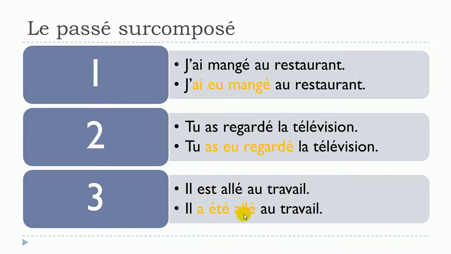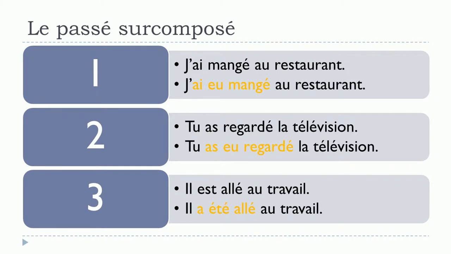And for this passé surcomposé, we will see exactly the same thing. We've got aller here, so the participe passé doesn't change. And then this first part here will actually be the verb être at the passé composé form. So I hope it's clear.